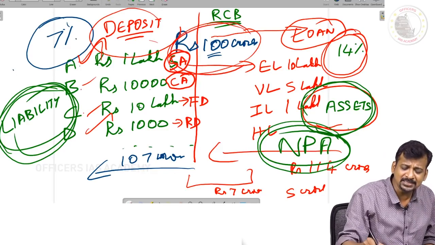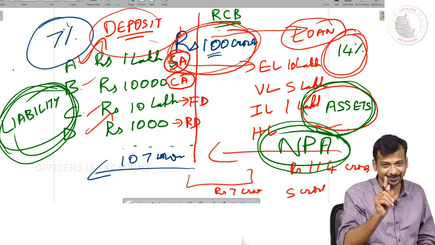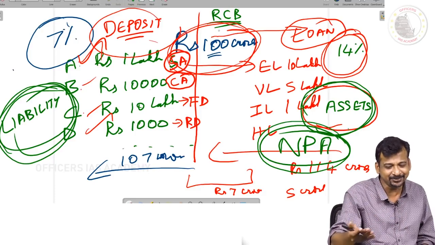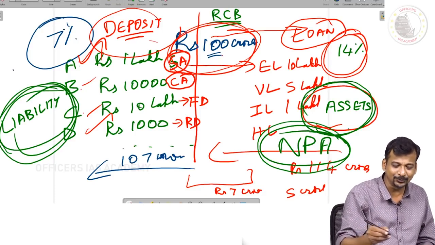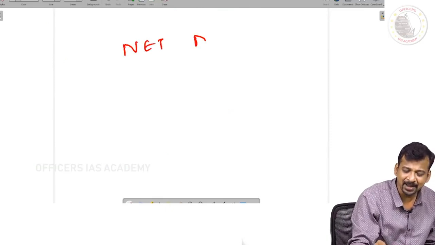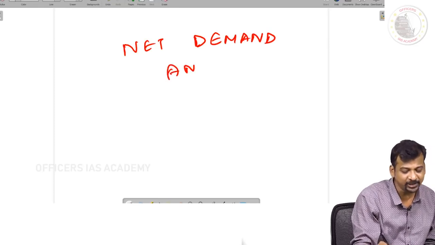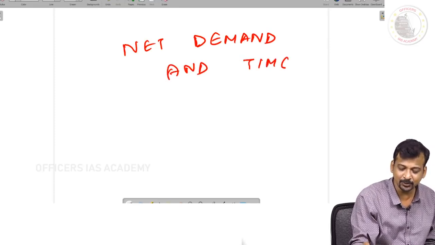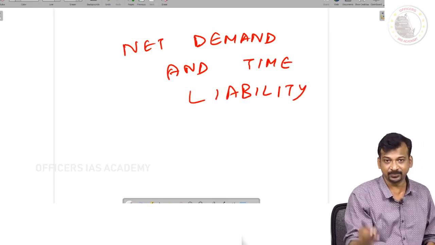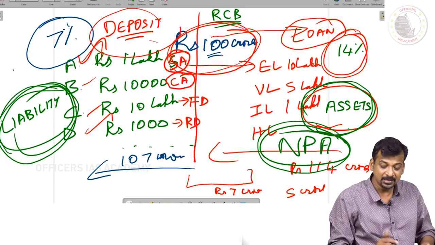So overall this 100 crore will be either time liability or demand liability, yes or no. Either it will be savings account, current account, or fixed deposit, recurring deposit. So this 100 crore is a net of demand, means total of demand and time liability. Do you agree with me? Because that 100 crore consists of both demand liability and time liability. Agreed or no?